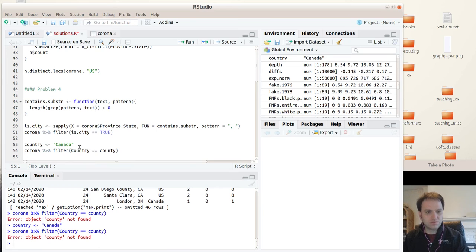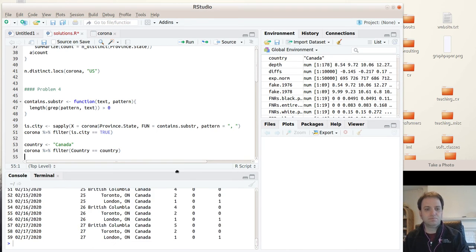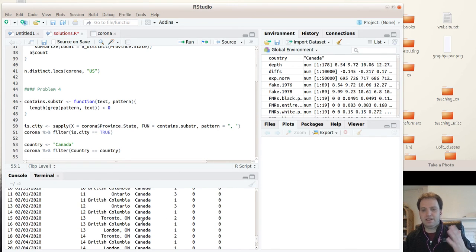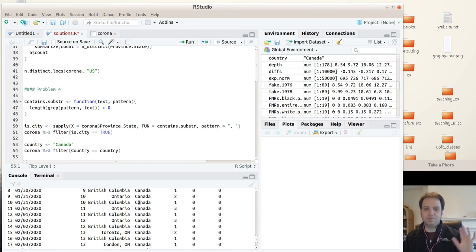So, and this is country, not county. Okay, so now I get just Canada, and you should do it as well like that, right? So you should check step by step that things are working rather than making something that you hope is going to work right away. So now we want to say, I want to check whether the entries are for cities or for provinces. So I'll say if city is equal to this sapply thing.